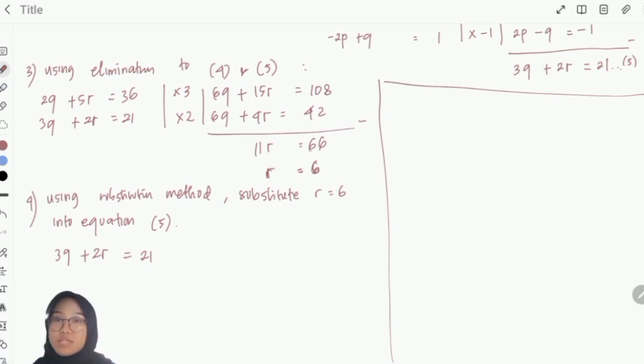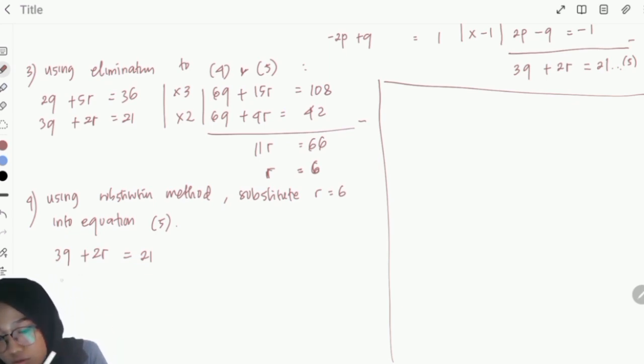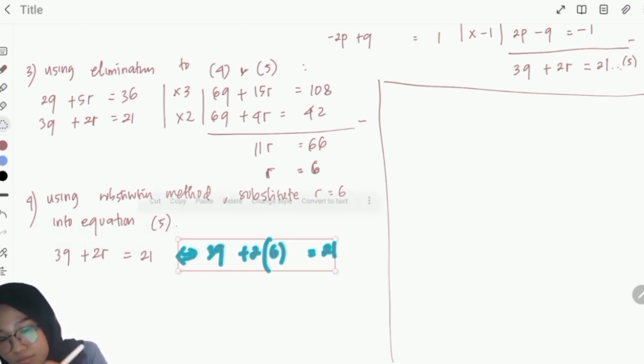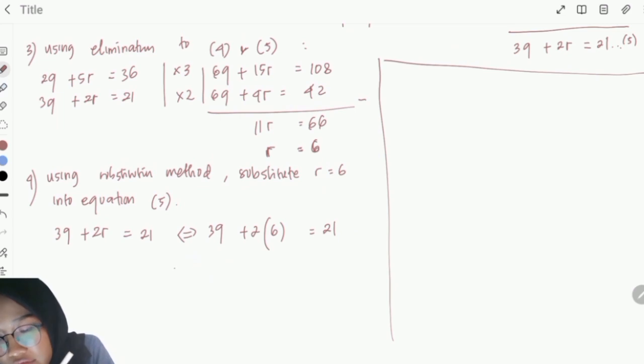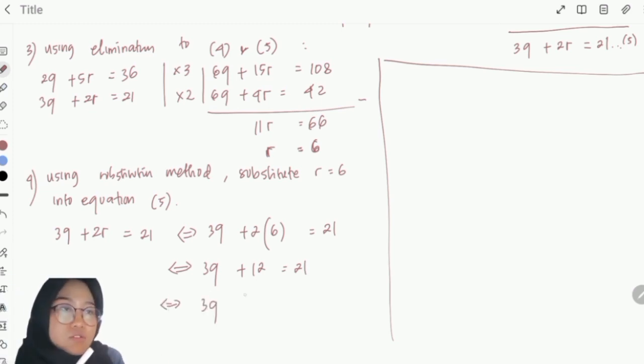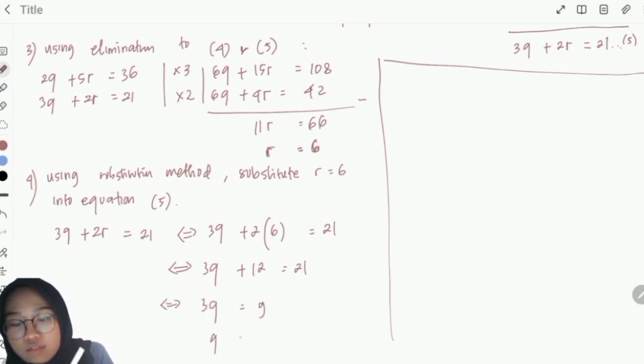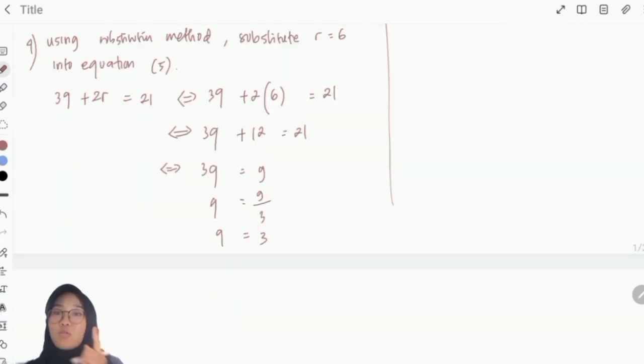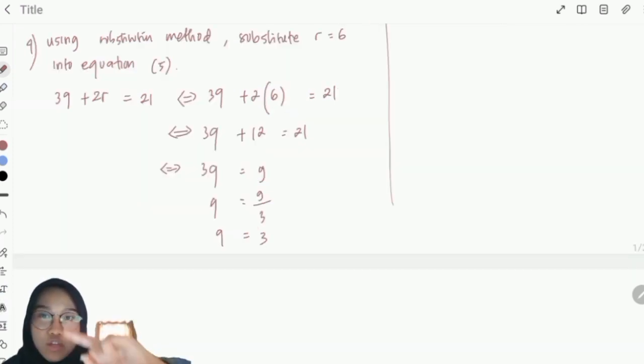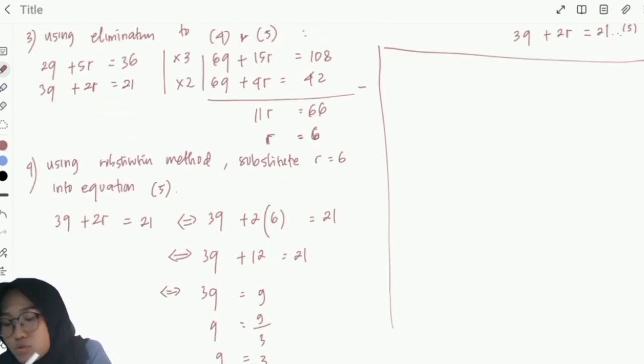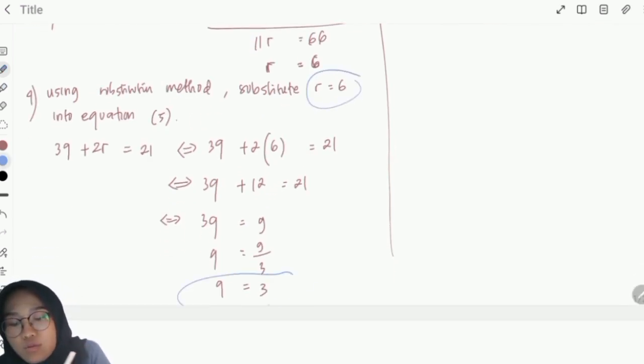And then we have r = 6, so we substitute that into this equation. So we have 3q + 2(6) = 21. Like this. And then we have 3q + 12 = 21. Then we have 3q = 9. Then q = 3. We have the solutions r = 6 and q = 3.